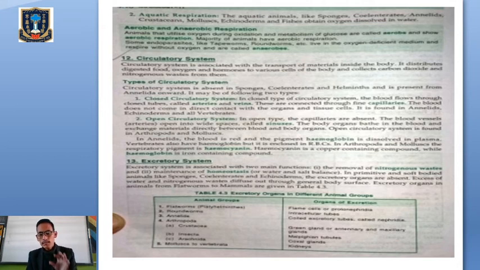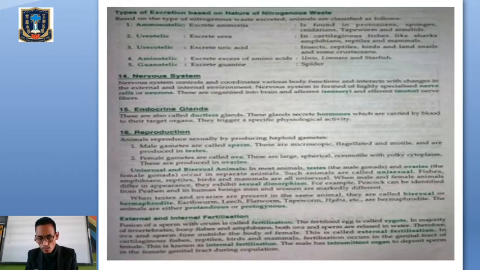Clear? Then next comes the excretory system, which helps in the removal of nitrogenous waste products from the body. It mainly helps in the removal of nitrogenous waste substances, and it helps in the maintenance of homeostasis of the body. It helps in maintaining the water and salt balance in the body. Depending upon the types of nitrogenous waste they excrete, we have different types of animals.